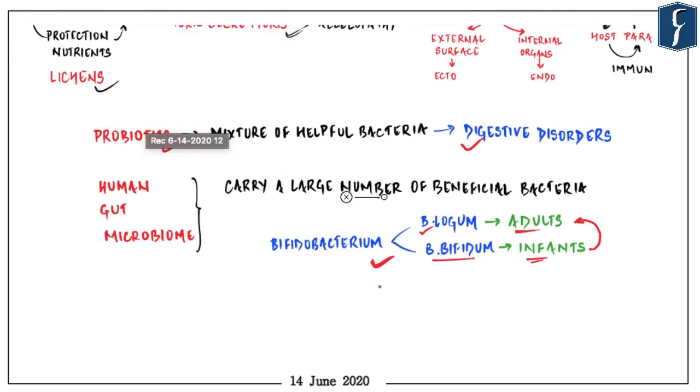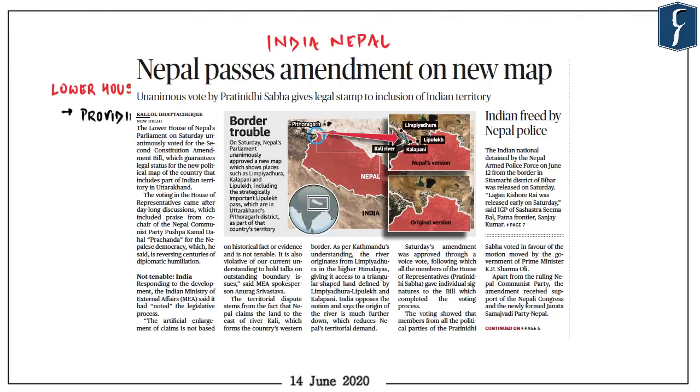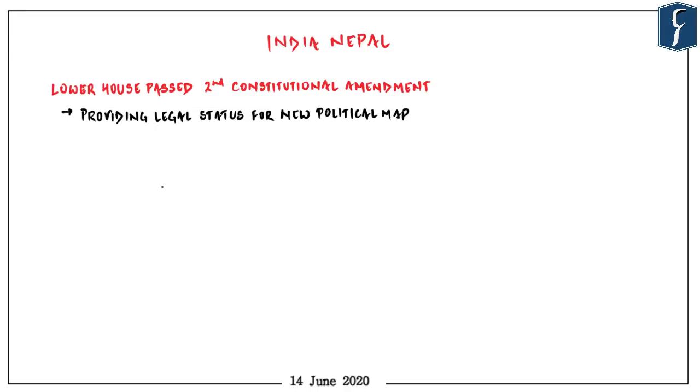Let's now move on to the next news, which appears on page number 1. Nepal passes amendment on new map. So just yesterday, that is on Saturday, the lower house of Nepal's parliament unanimously voted for second constitutional amendment bill. Now this constitutional amendment bill was brought in to provide legal status for new political map which they have created